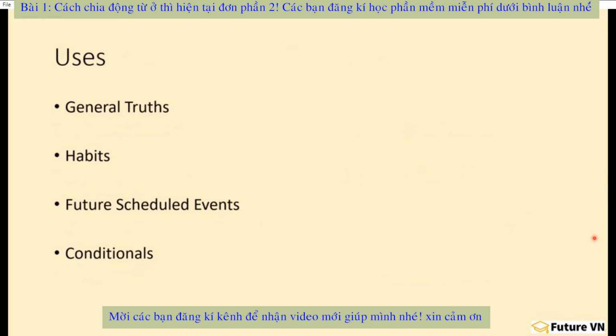Okay, so now let's turn to the uses of present simple tense. There are essentially 4 uses. We're going to use present simple tense to talk about general truths, habits, future scheduled events, as well as conditionals. Let's take a look at each one of them in turn.